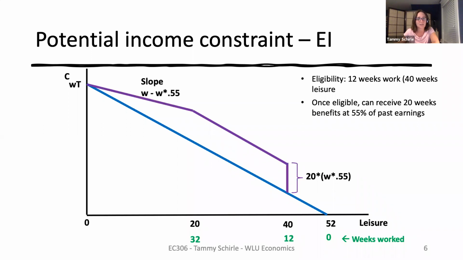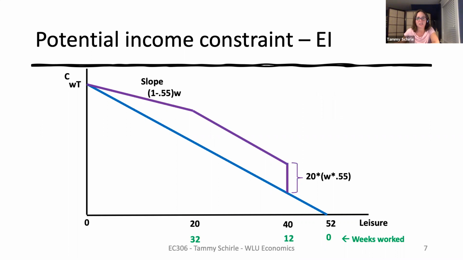But then, if the person works more in the year, say taking leisure time of 19 weeks, they gain the week of earnings, but they have to give up that week of EI, taking only 19 weeks of EI over the year instead of 20. So the slope of this next segment is flatter to reflect that net gain in consumption associated with the additional week of work. And of course, if they work all 52 weeks, they would get 0 EI benefits.